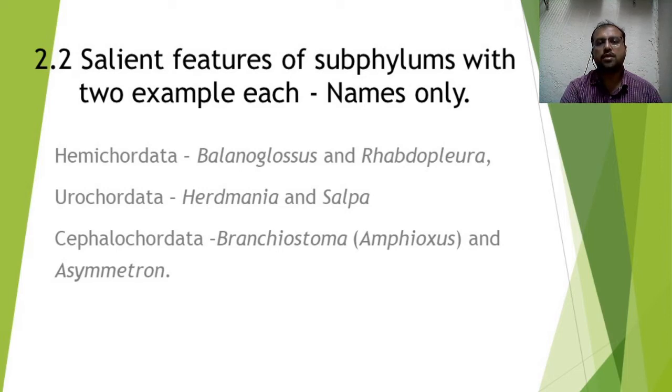That's why nowadays Hemichordata is placed in a separate phylum between non-chordates and chordates, after the last phylum of non-chordates, that is Echinodermata, and before the start of chordates, because it has doubtful characters and shows affinity with the non-chordates. So it is also considered as a connecting link between non-chordates and chordates.